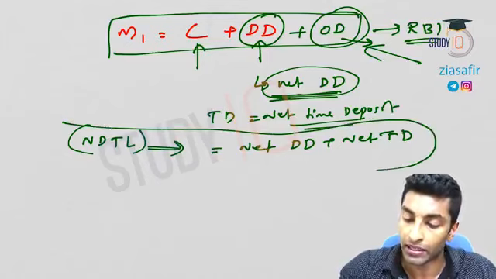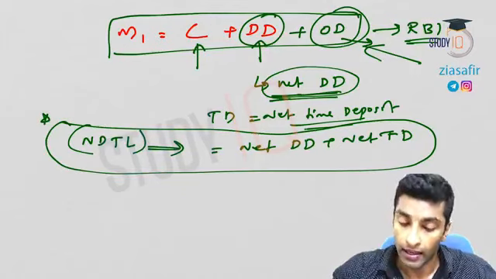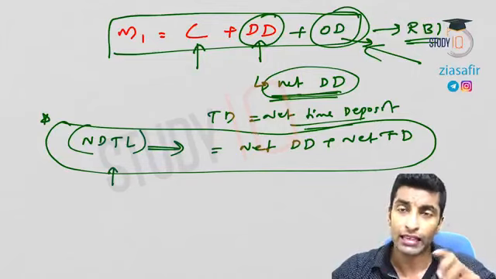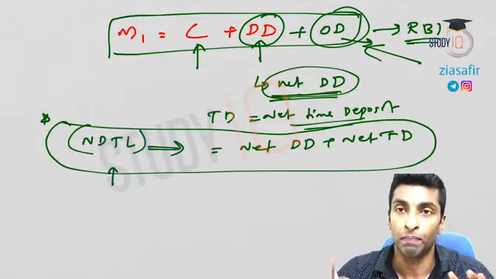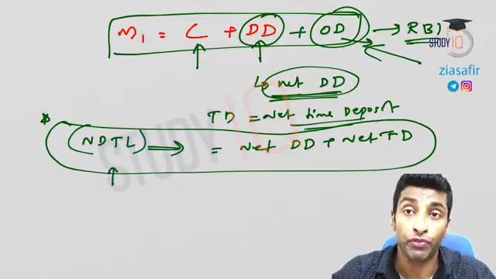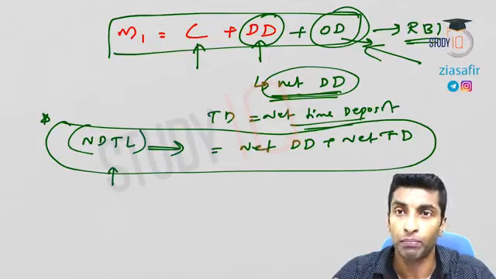Now onwards we are going to explain some major concepts in terms of NDTL. NDTL means what? It is actually total deposit only, excluding the interbank transactions. So it is net. If interbank transactions are also included, we call it total deposit.